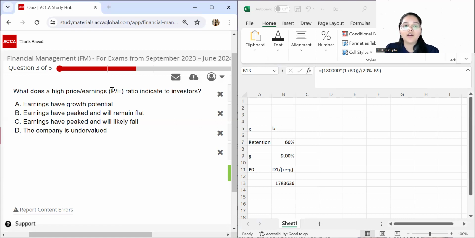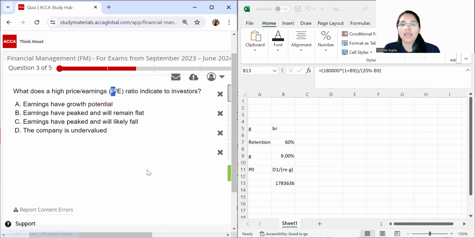So what happens over here? Basically the market price represents the price that the investors are willing to pay to buy that share. So the people are ready to pay a higher price compared to how much the company is earning. Obviously people will be ready to pay a higher price only if they think that the earnings have growth potential.